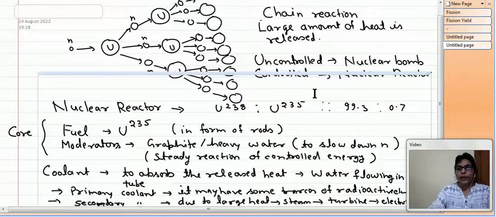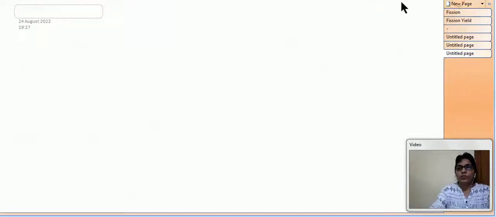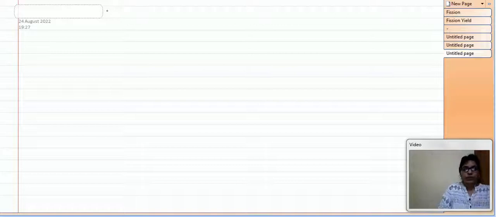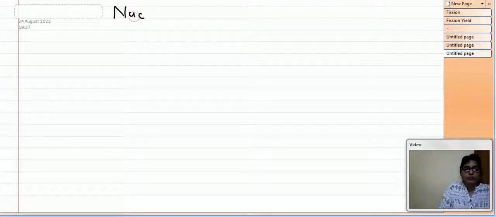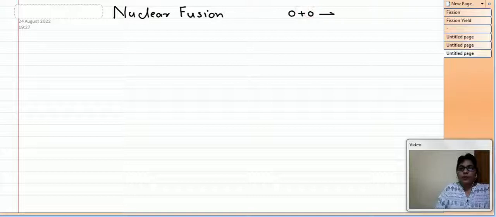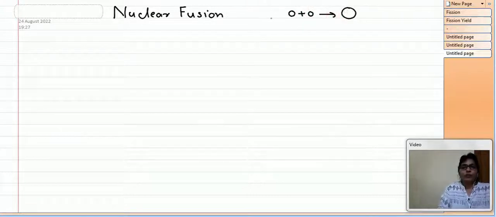Now come to another phenomenon, which is fusion. So put the heading nuclear fusion. As the name suggests, it is the fusion of two nuclei into a bigger nucleus. So this is the fusion phenomenon.